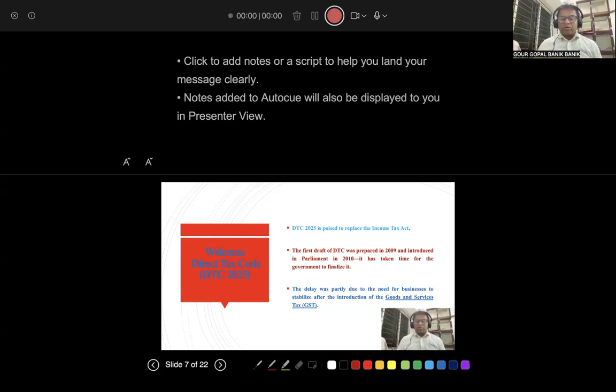When introducing GST, the government faced a lot of criticism, and a lot of discussions were there before and after the introduction of GST. So the government wanted that immediately after the introduction of GST on 1st July 2017, DTC should not be introduced because the complexities would be more. So the government wanted to wait for 2 or 3 years, and now it is high time DTC is introduced. And regarding GST, people hardly make any negative comments now.